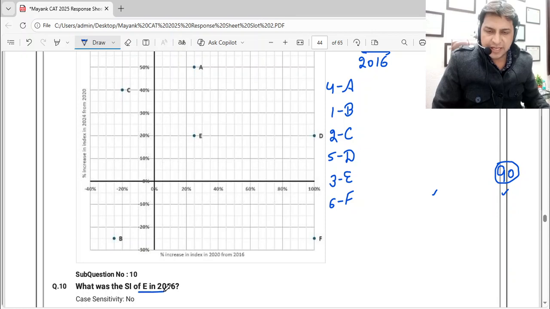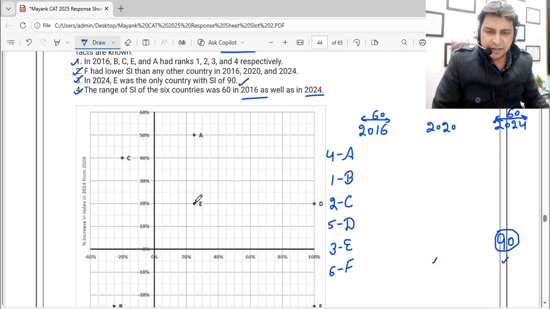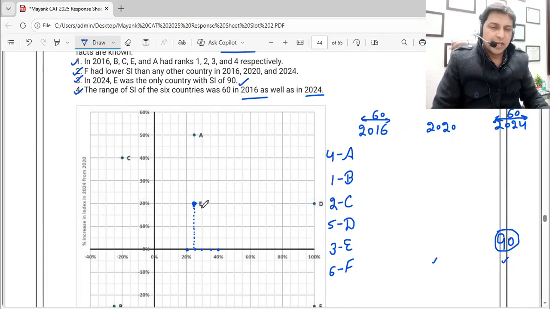What was the SI of E in 2016? Now for E, this is the point they plotted. On the x-axis, it comes down to this point, between 20 and 40: 25, 30, 35. So in 2020, E got an increase of 25%.